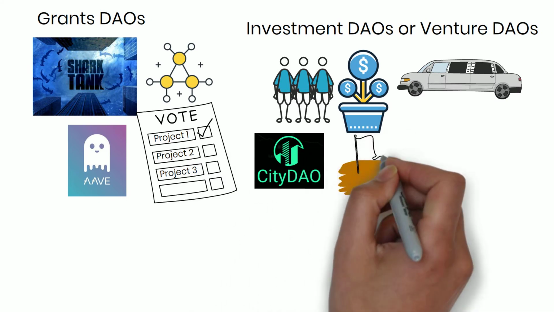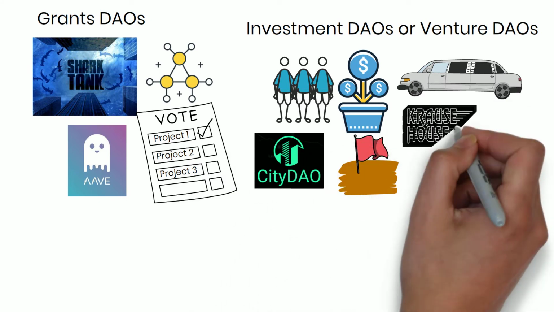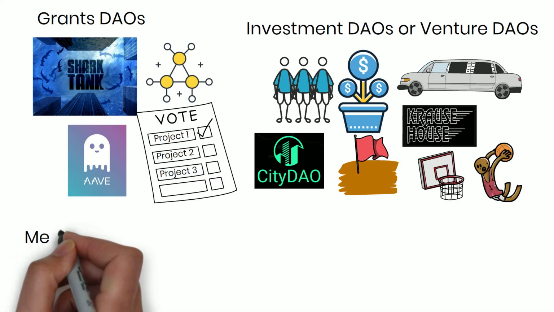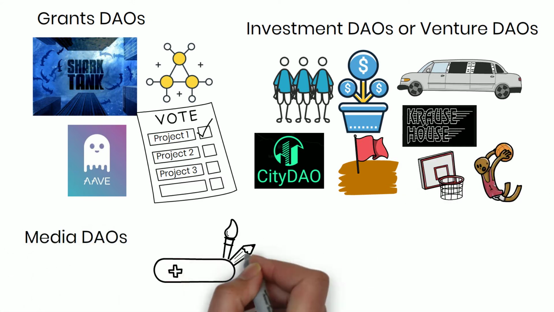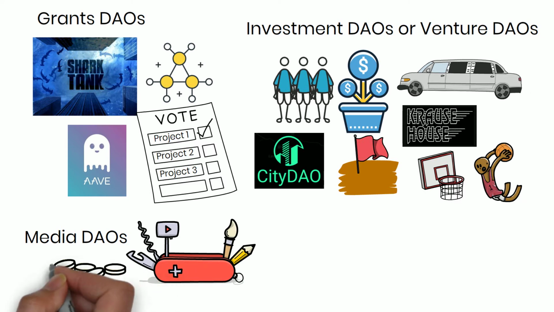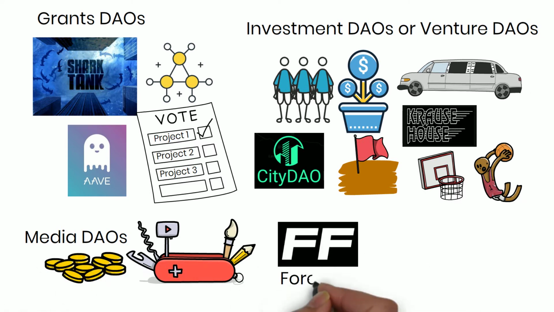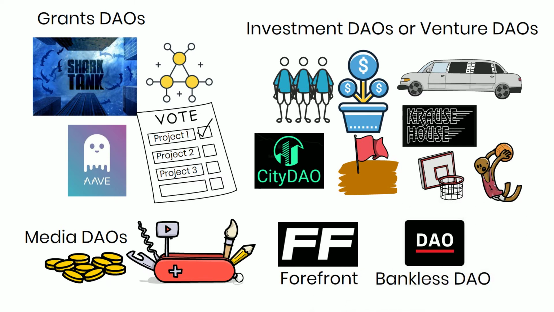This DAO bought land in Wyoming, while the Crosshouse DAO bought an NBA team. Media DAOs. We also love these DAOs as content creators are rewarded for content produced. Examples of projects like these are Forefront and Bankless DAO.